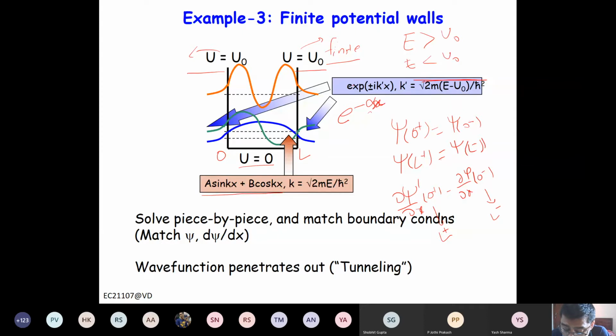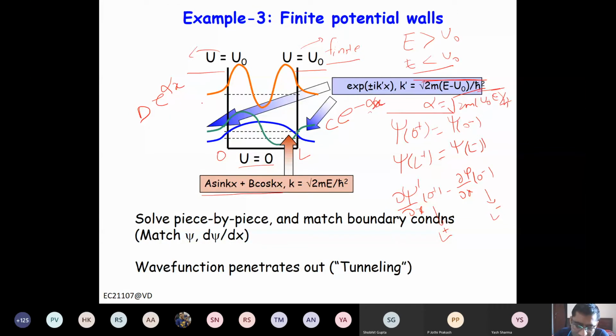So alpha will be, because E is less than U naught, square root of 2m (U naught minus E) by h bar square. So e to the power minus alpha x. Similarly, on the back here, it will be e to the power alpha x. You can write, let's say, coefficient c here and d here. Now why alpha x here? Because here x is negative.